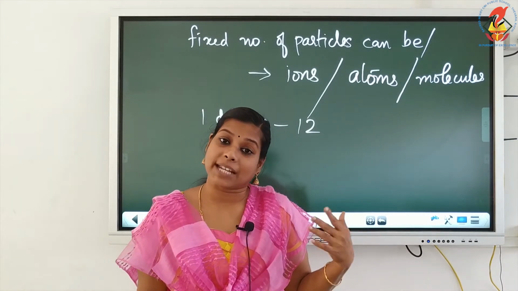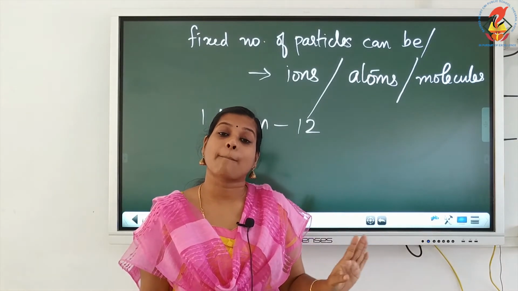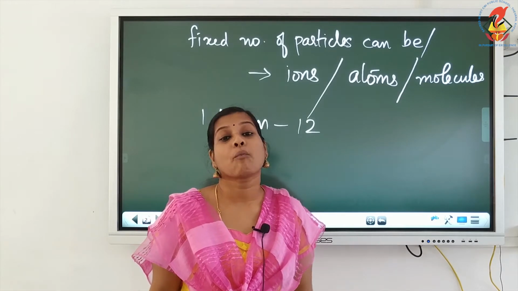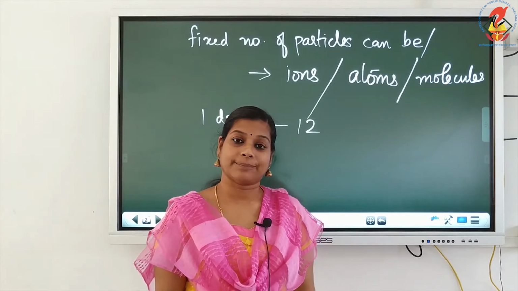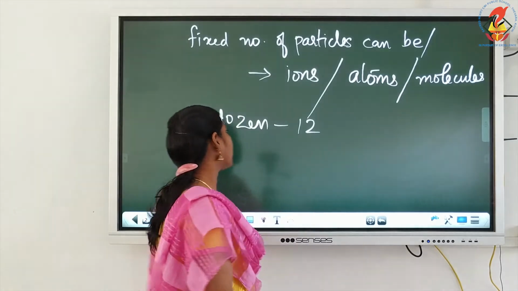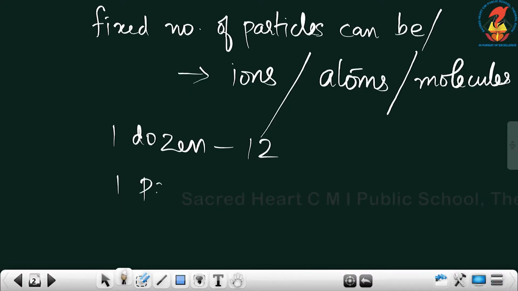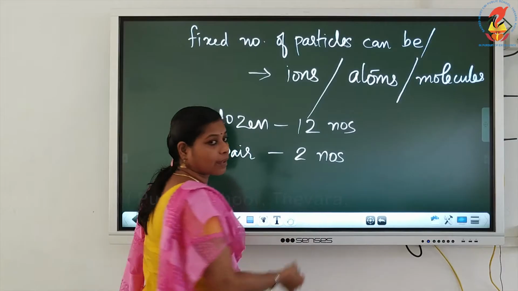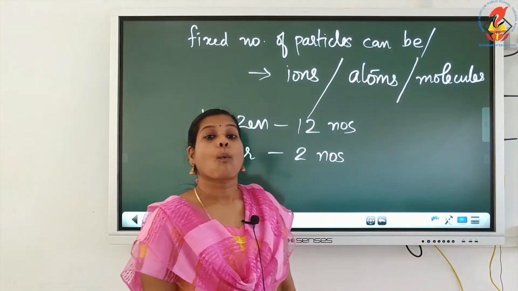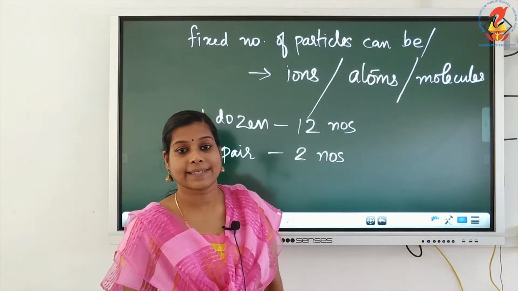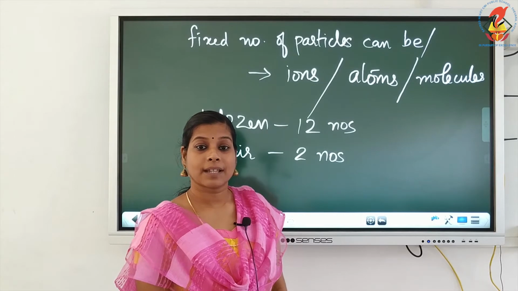The substance may vary, materials will change, but the number is fixed if you take 1 dozen of any material. And if you take 1 pair, whatever it may be, 1 pair means the number will be 2. 1 pair of chappals, 1 pair of erasers, right?